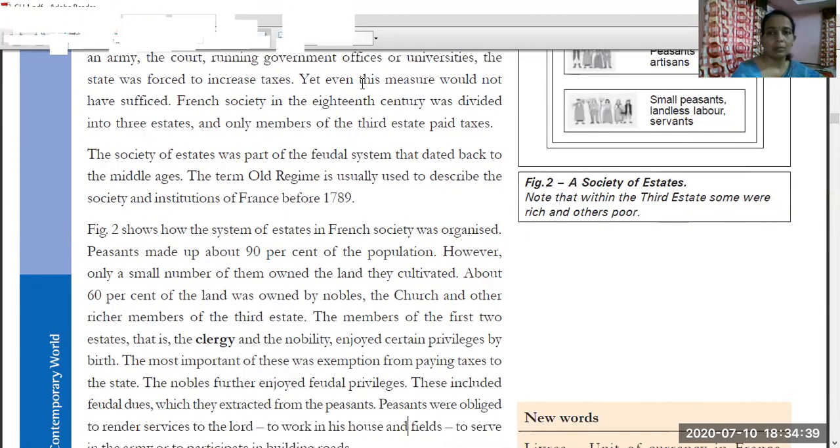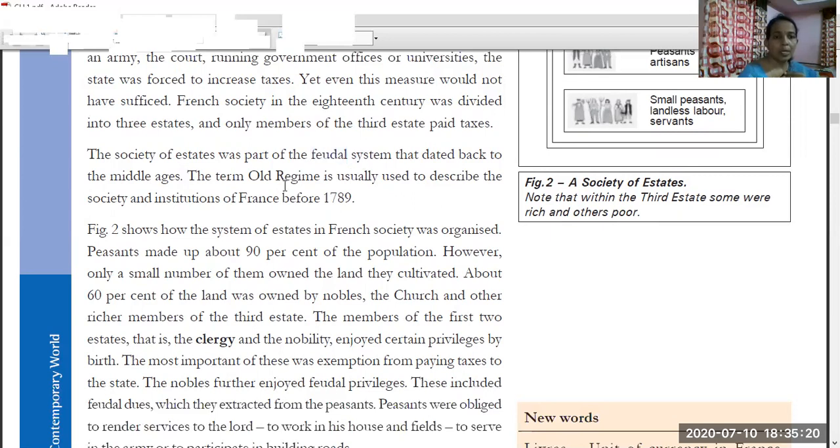The society of estates was part of the feudal system. The feudal system was the system in medieval Europe, followed in Europe. The nobility was dominating in this system. The nobility was providing protection to the people, and whenever there was a war situation, these people were providing an army to the king. That is why the nobility was dominating, and this system was called the feudal system. The feudal system dated back to the Middle Ages.